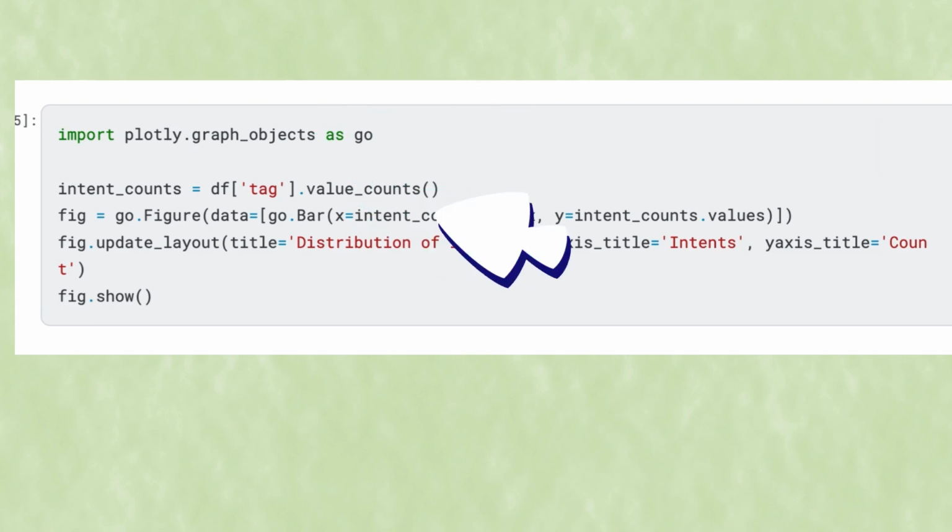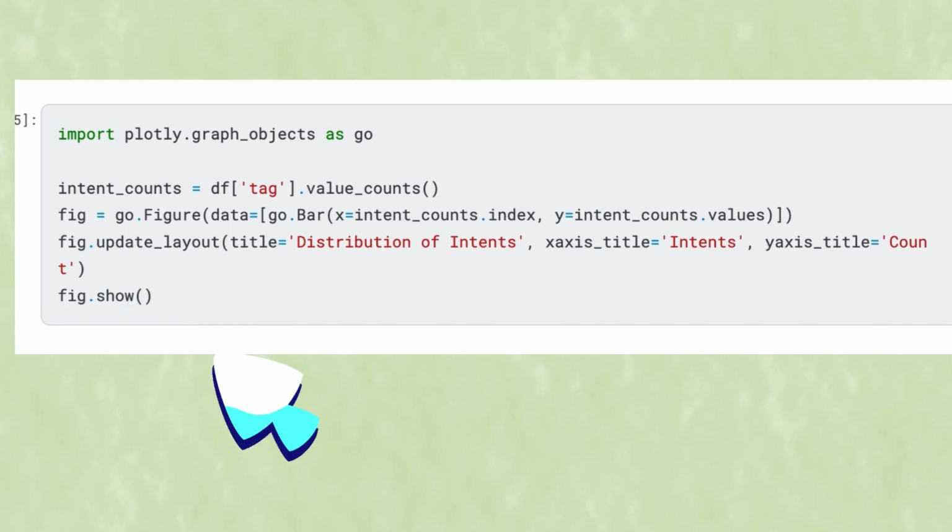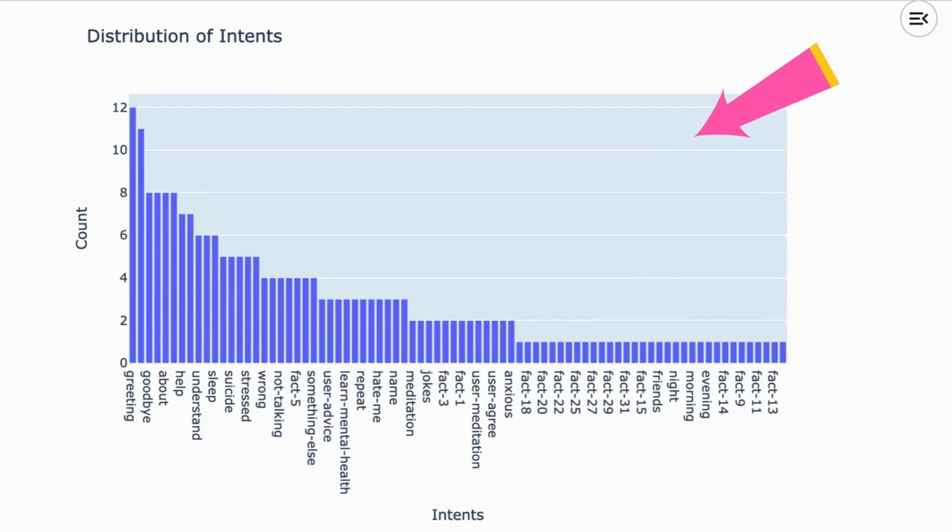Next, we calculate the count of each intent by using the value counts method on the tag column of our data frame. We then create a bar plot using Plotly, setting the x-axis to the intent names and the y-axis to their respective counts. We update the layout to include a title and axis labels. Finally, we display the plot showing the distribution of intents. We have the distribution of intents.